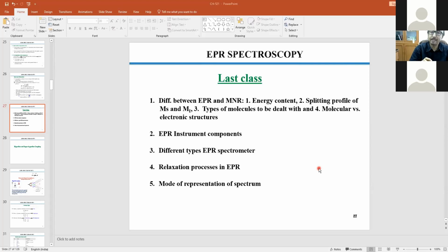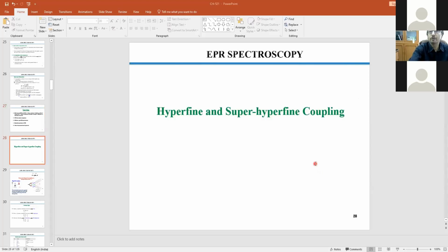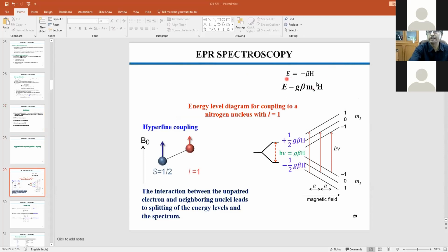We already know the splitting profile is diagonally opposite because of the energy content of the transitions, where Ms in the beta part, in the case of electron, is negative, and in the case of proton it is positive. So the overall term for electron spin Ms will actually be positive: negative would be the lower part and positive the higher part.